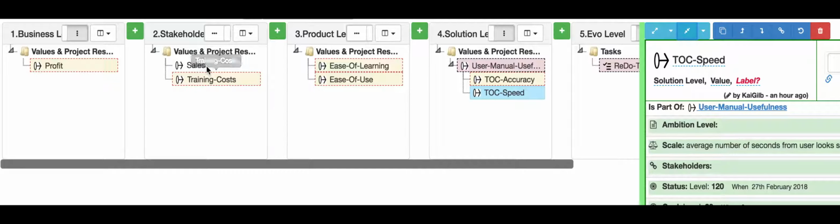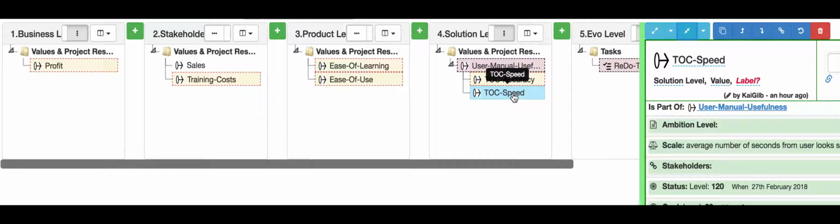against these values, which can be a set of values, what are the actions we could do which would be the most powerful thing right now for the least amount of effort to make that improvement, in this case on training costs. And we do this between each value, so that we end up looking at tasks that will give the most effect on our values, for instance the training speed, the table of contents lookup speed.